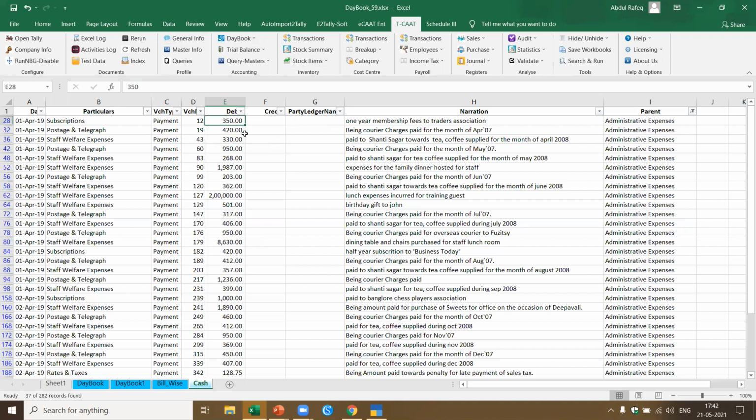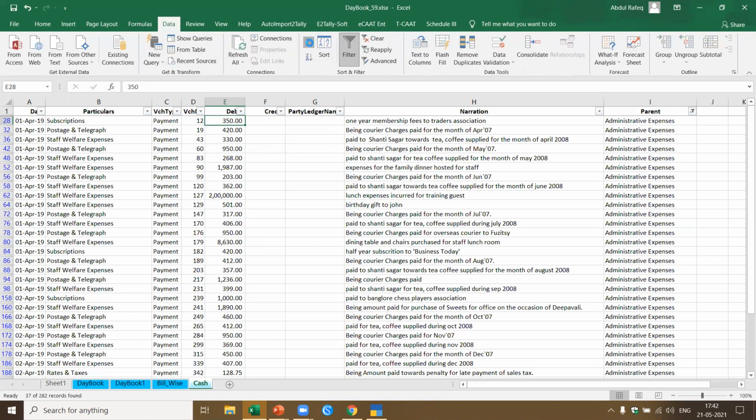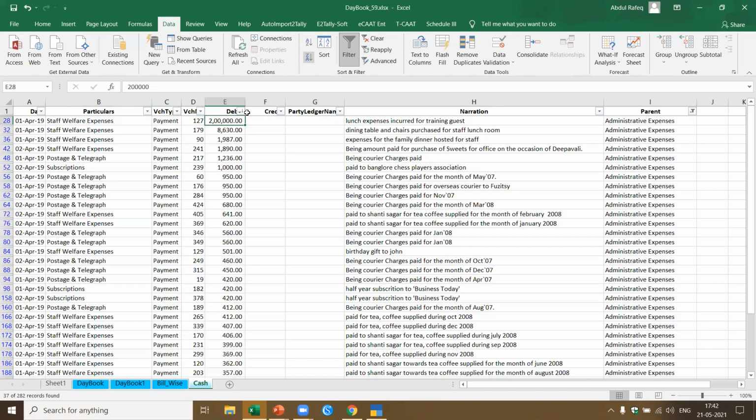So this way you can just extract the transactions and get the transactions. This is the beauty of getting the data in Excel, that you can sort it in whatever way you want. Now let's sort it. Now you see here, this stands out as an outlier. How come you got just 2 lakh rupees? Okay, all these other expenses are smaller. Now let me pick up what the other payments are there.